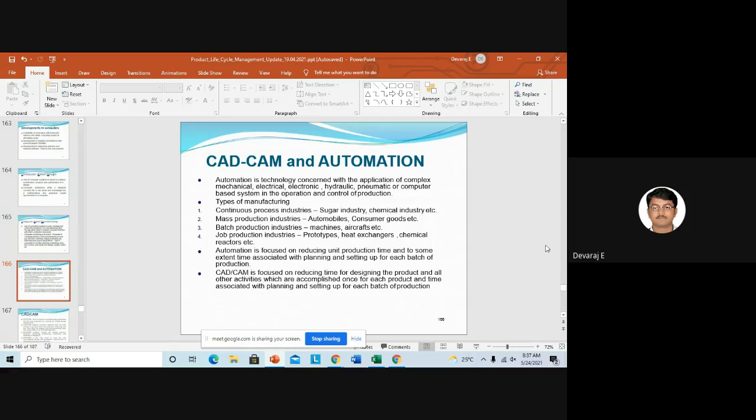Automation is the technology concerned with the application of complex mechanical, electrical, electronic, hydraulic, pneumatic, or computer-based systems in the operations and control of production. So mainly automation is required to control the production. We will feed the programming: if you go for robotics we want to write the program, and if you want to work on CNC machines we want to write the programming. Everywhere you want to write the program.